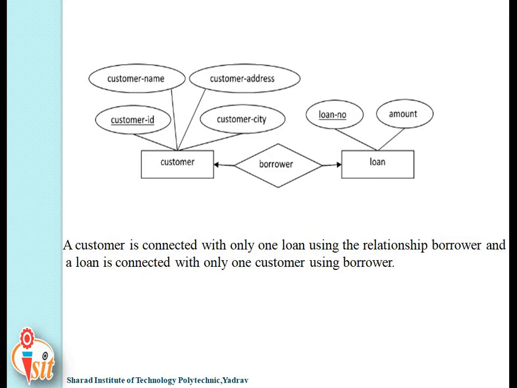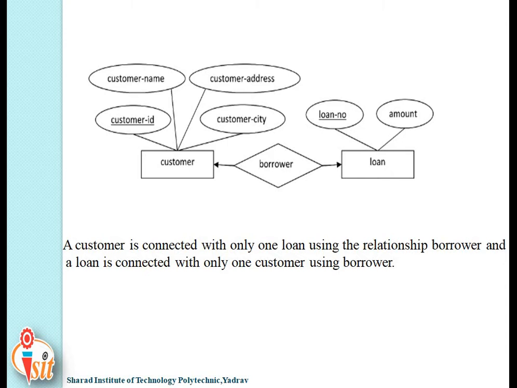Here you can see an example of one-to-one, with two entities, customer and loan, and in between them the relationship is borrower. Here a customer is connected with only one loan using the relationship borrower, and a loan is connected with only one customer using borrower.